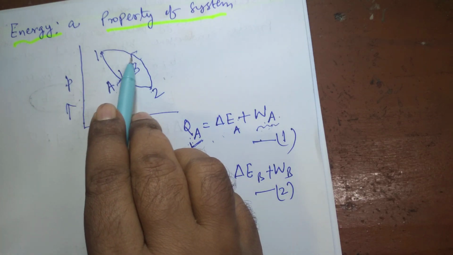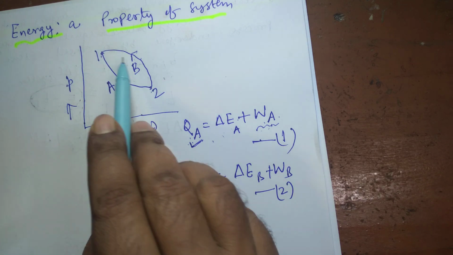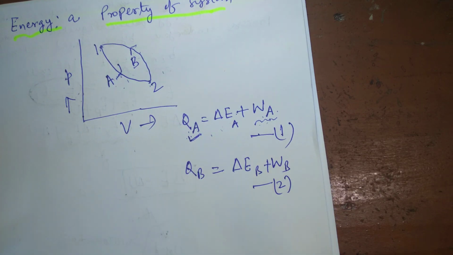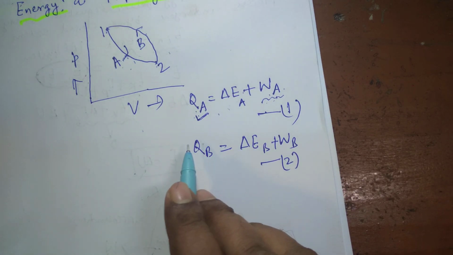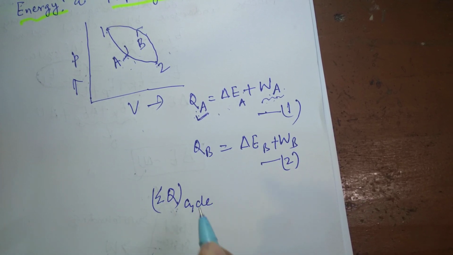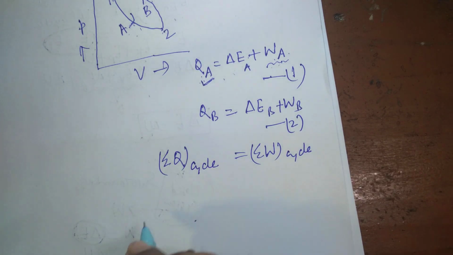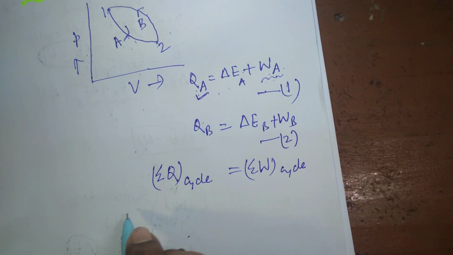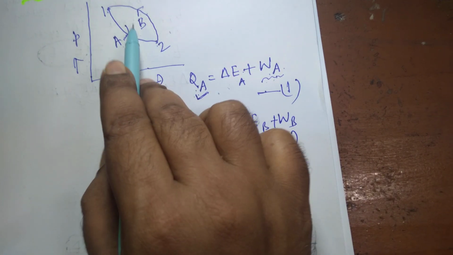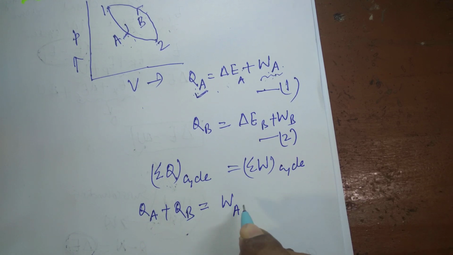Now you see A and B together constitute a cycle, because here the system starts at state 1 and returns back to state 1. So these two paths or two processes A and B together constitute a cycle. So for a cycle, sigma Q cycle is equal to sigma W cycle. Then we can write down the equation: QA plus QB. Since for this whole cycle, what is the summation of heat interactions? QA plus QB equal to WA plus WB.